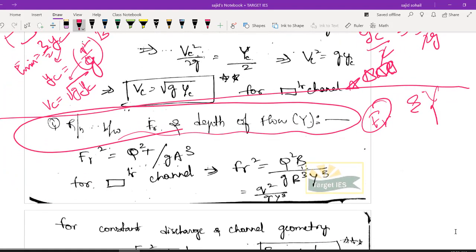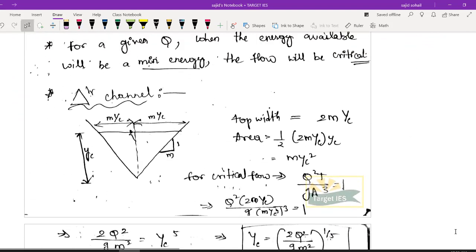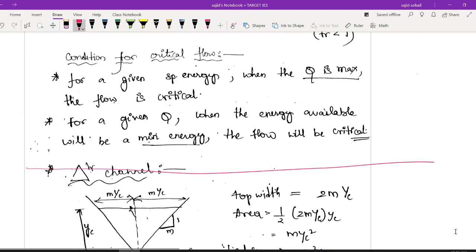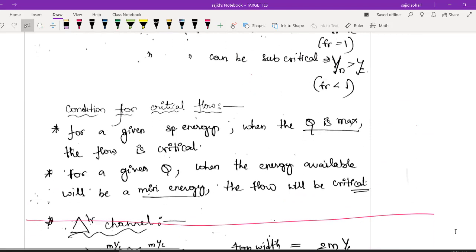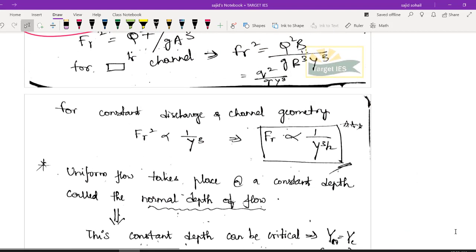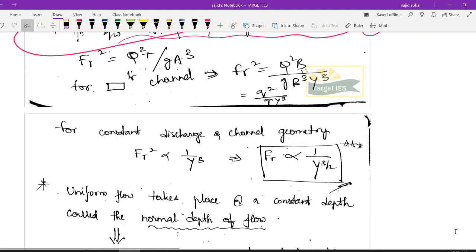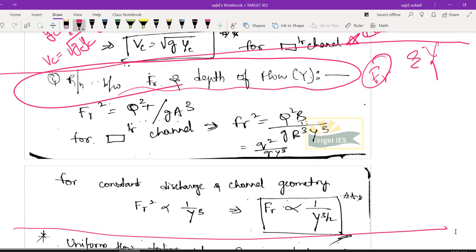Now let us see one more thing before we jump to critical flow in triangular channel. I will do one thing: for triangular channel, it's already like 40 odd minutes, right? So let us take a break. I will teach up to this. I will just teach this concept, and then let us take a break. So, the relationship between your Froude number and depth of flow.